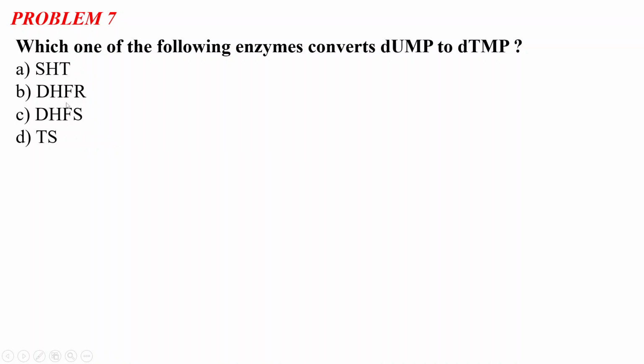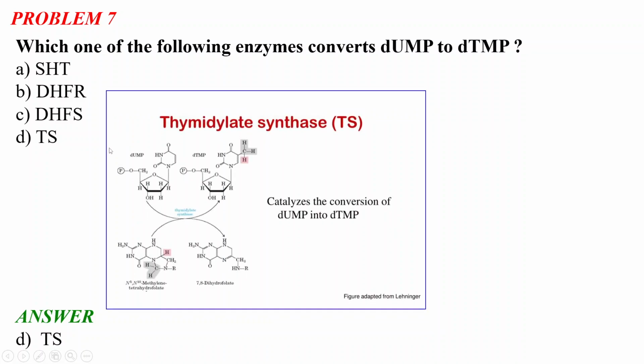So which of the following enzymes converts dUMP to dTMP? Okay, I will first show you the answer. The correct answer is option D, TS. Now, what is TS? It is thymidylate synthase. This thymidylate synthase converts dUMP to dTMP. So basically, dUMP is deoxyuridine monophosphate, and dTMP is deoxythymidine monophosphate. So this is uracil and thymine.